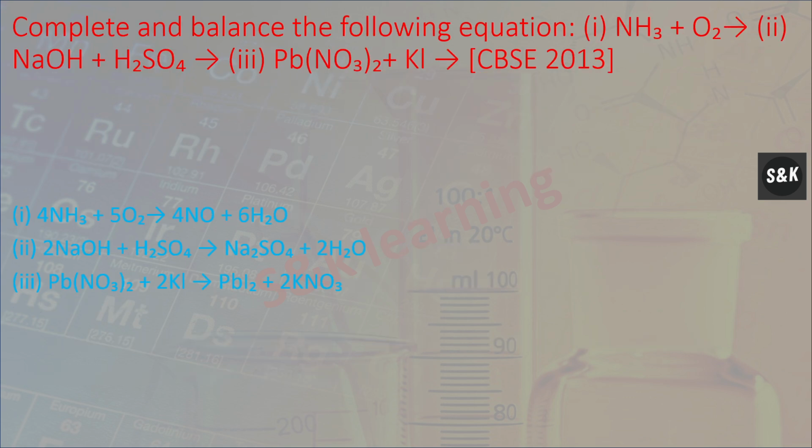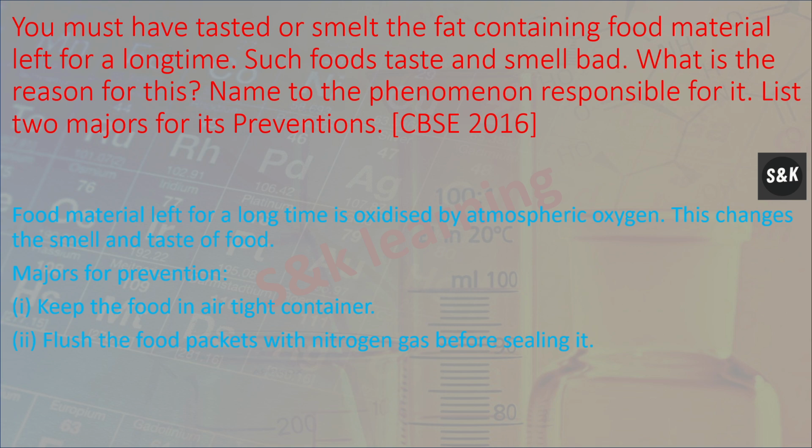Next, complete and balance the following equations. First, NH3 plus O2, which forms nitrogen oxide plus water. Second, sodium hydroxide plus sulfuric acid forms sodium sulfate plus water. Third, lead nitrate plus KI forms lead iodide plus potassium nitrate.